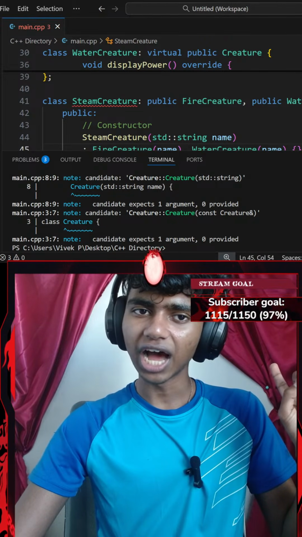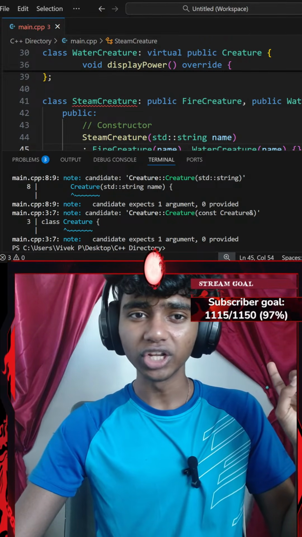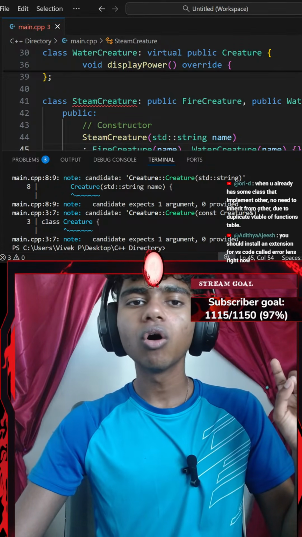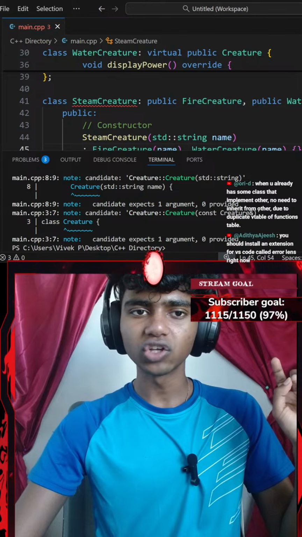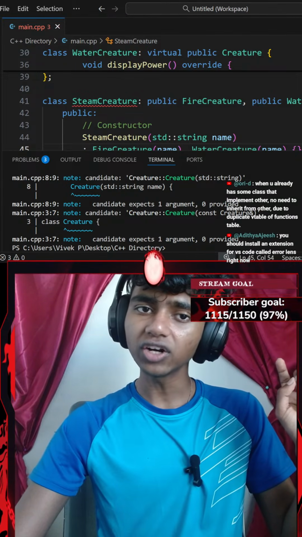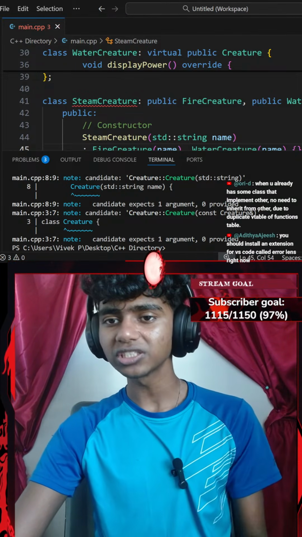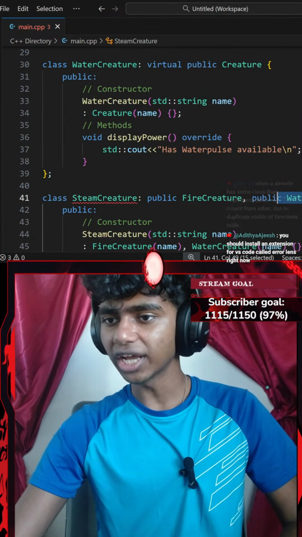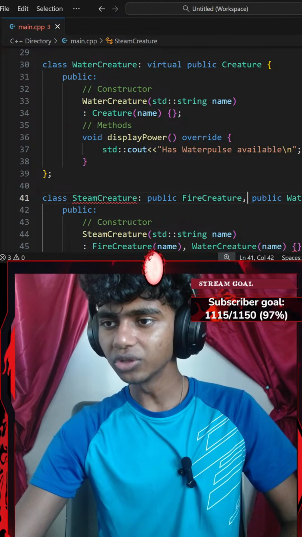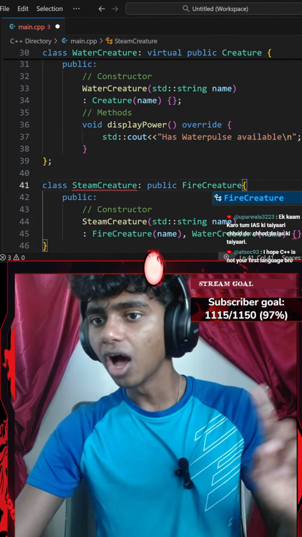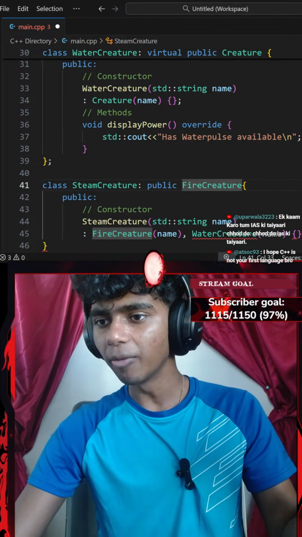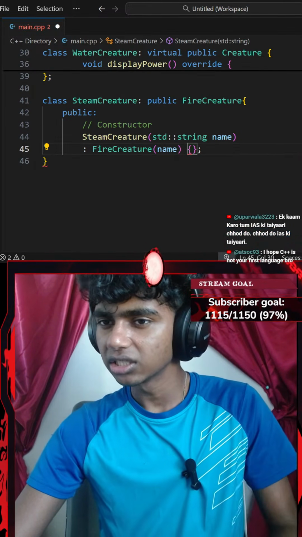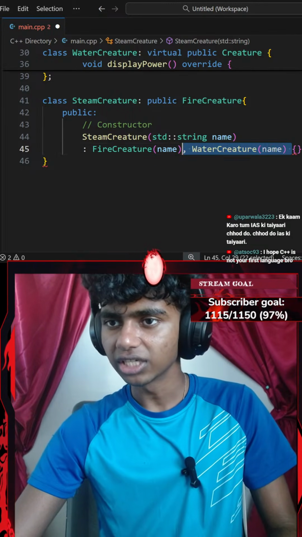When you already have some class that implements the other, no need to inherit from the other due to duplication. Oh, you should install an extension for VS Code called Error Lens right now. Oh, that actually does make sense. Okay, and that also made sense. If I do just inherit from one class, I feel that would do the trick, because my one class does inherit from both classes, right? Okay, let's go ahead and delete that. Okay, I feel it's still the same exact error. Okay, let's go with that.